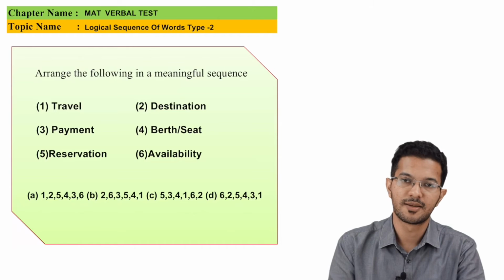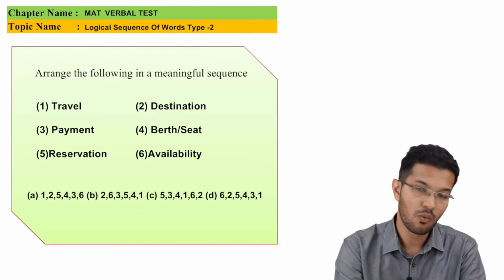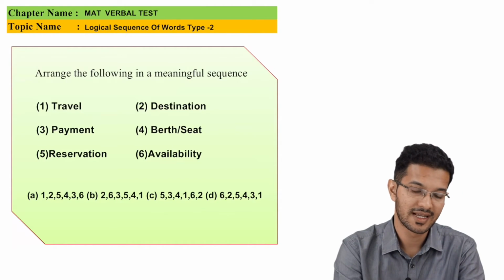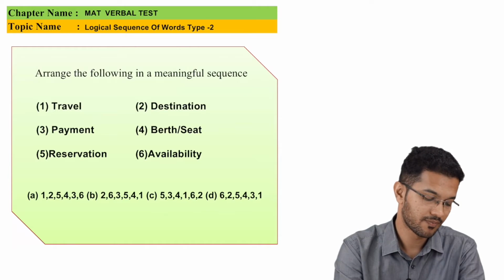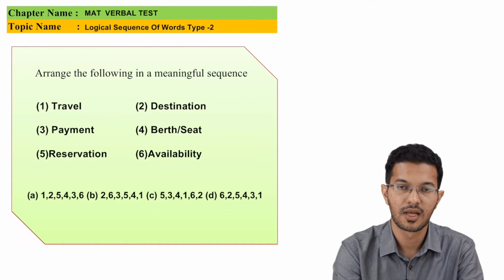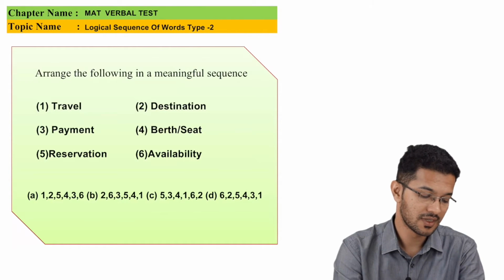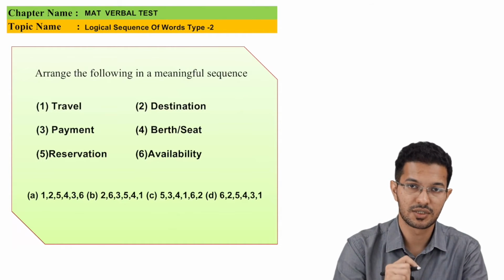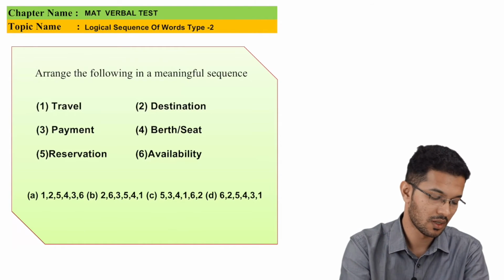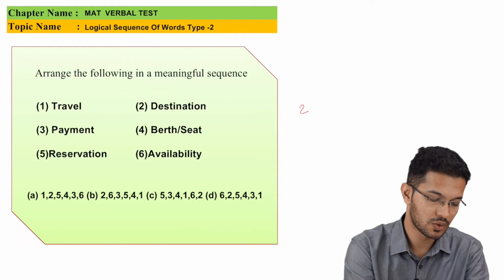Now let us look at the last MCQ. It says 1. Travel, 2. Destination, 3. Payment, 4th berth or seat, 5 is reservation, and 6 is availability. Now let us look at the sequence. First thing is planning the destination, wherever we want to go. So it will be option 2.